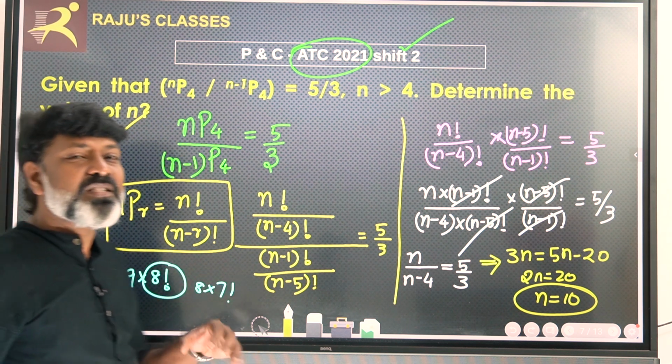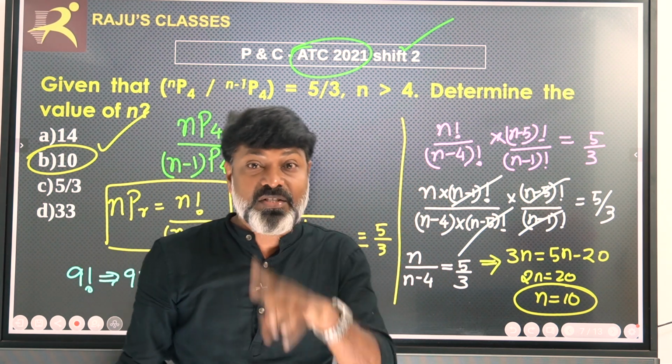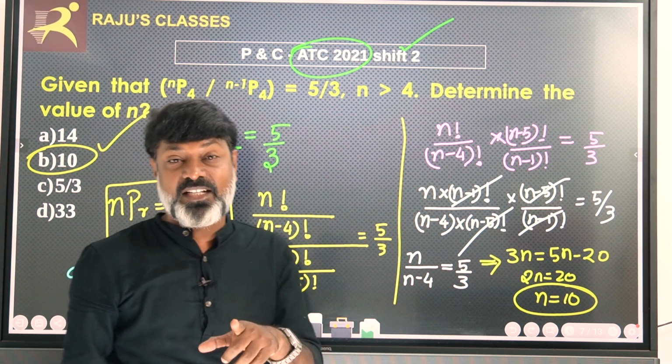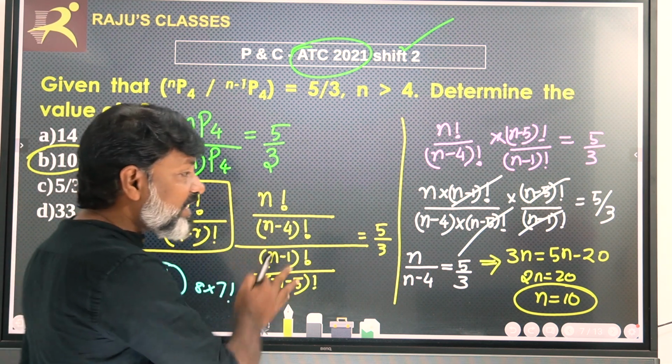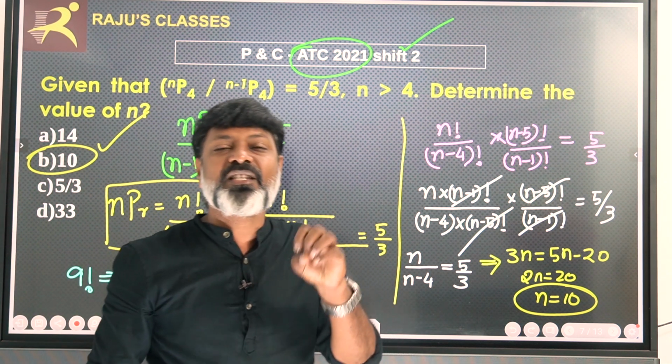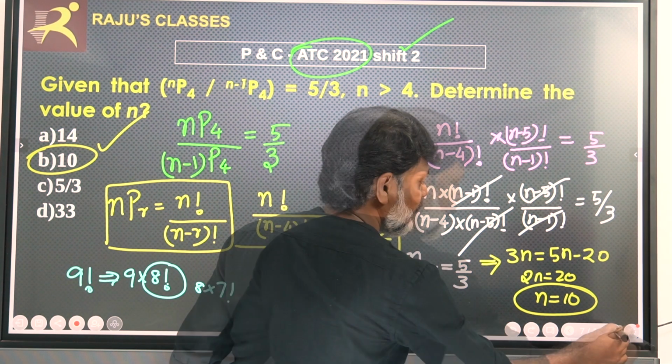So my dear friends, if you know the fundamental formula of permutation, this problem can be solved, because you need to solve within 60 seconds, within a minute. Therefore, this problem is quite easy, and you just need to apply the fundamental concept. That's it. Now let us see what the next question is.